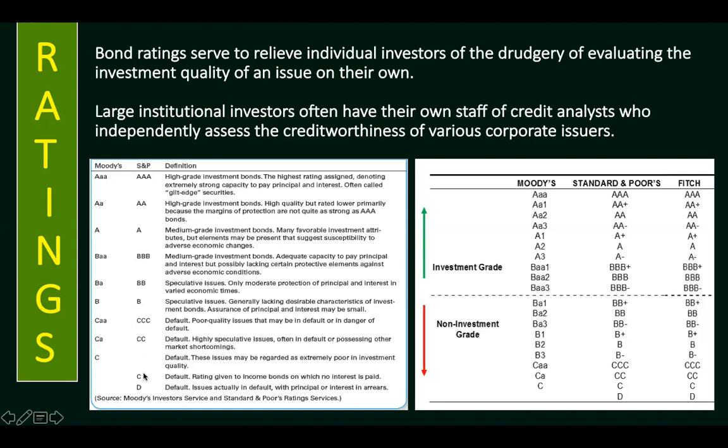Now, if the ratings fall under triple C or double C or D, it is more risky on the part of the creditor because it means this company or the government can default in paying its principal and interest. So the risk is very high.